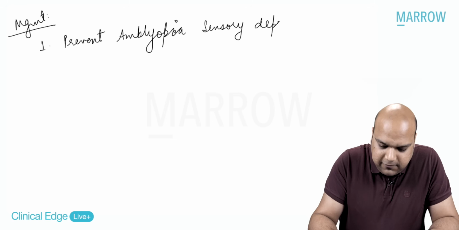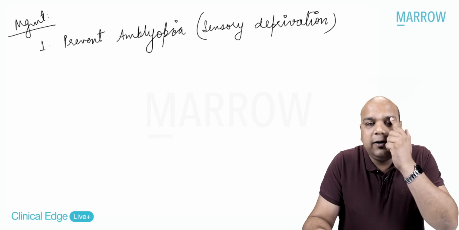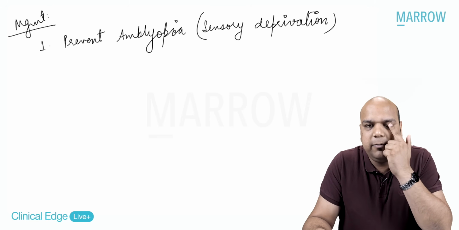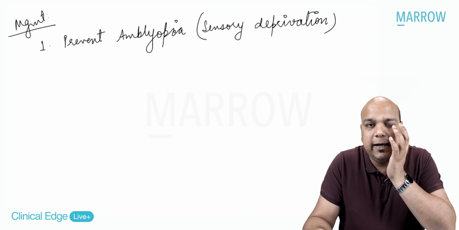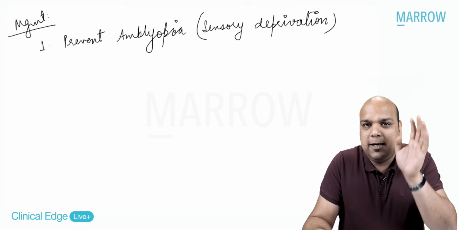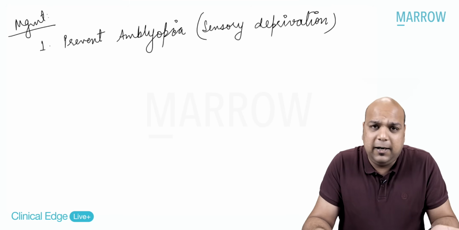Sensory deprivation amblyopia may occur. What is sensory deprivation amblyopia? One eye has no vision, everybody, or less vision. One eye is completely clear vision because of ptosis, everybody. One eye has less vision, left eye in this case. So sensory deprivation, the light is not going in, so it may land up in amblyopia.